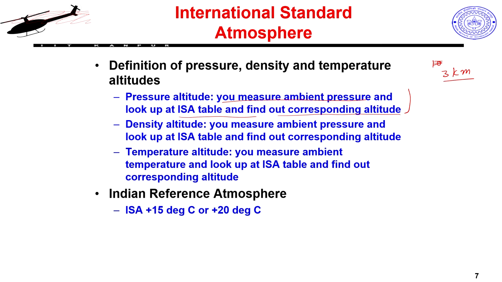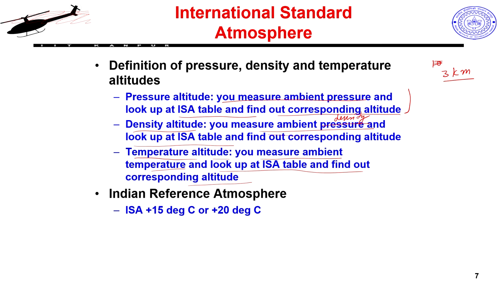Similarly, density altitude: you measure the ambient density and look up the ISA table and find out the corresponding altitude. Sorry, that was a typo on the slide; this should be ambient density, because this is a density altitude. But it is not very straightforward to measure density just like that. And temperature altitude: you measure the ambient temperature and check with the ISA table and find out the corresponding altitude which would give you the same temperature. That is the whole idea.